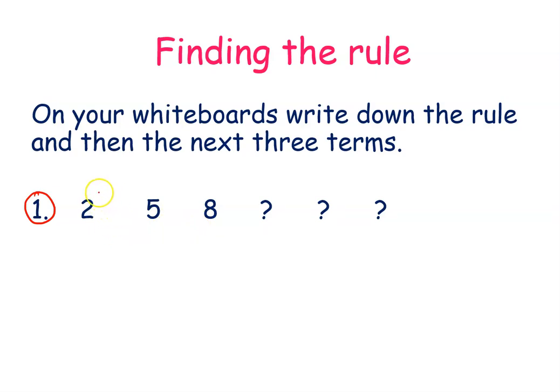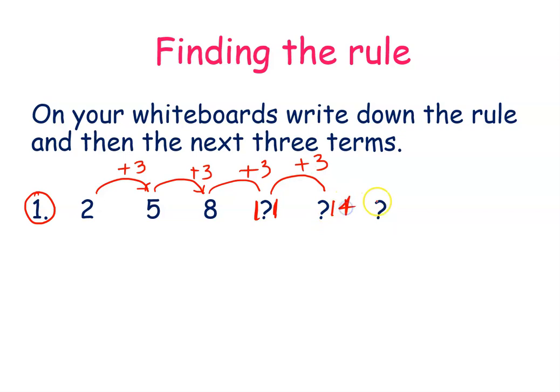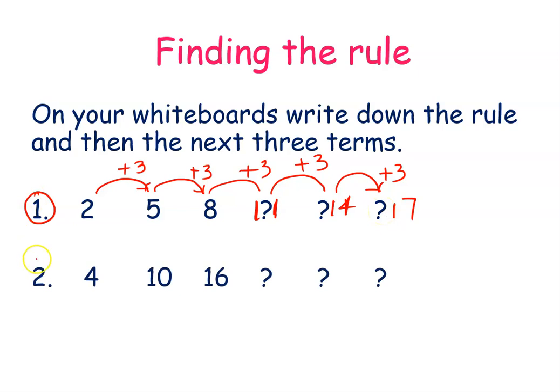Okay. That's fine. So 2 plus 3 becomes 5. 5 plus 3 becomes 8. So 8 plus 3 becomes 11. Yeah. So here it is 11. Now 11 plus 3 becomes 14. So this term will be 14. And 14 plus 3 becomes 17.